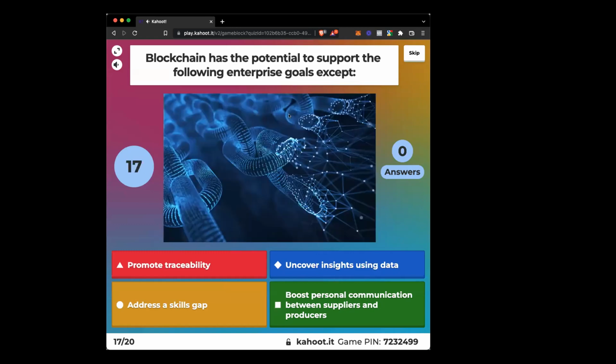Blockchain has potential to support the following enterprise steps. Yeah, this is another great question. Think business. Think business, big business.